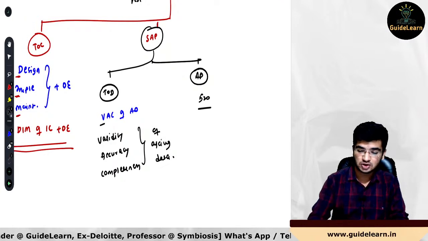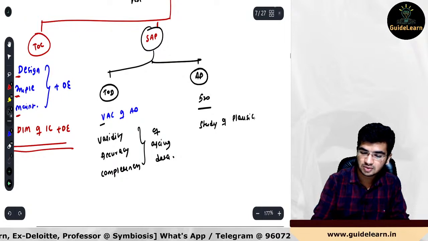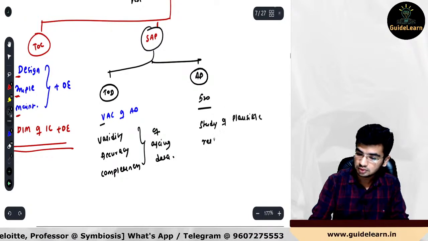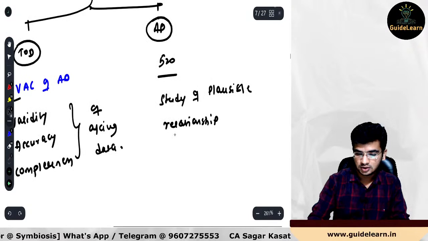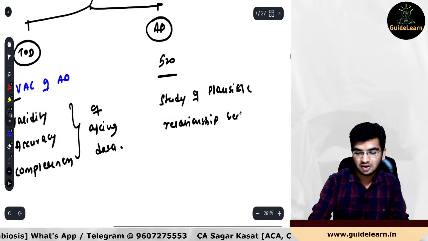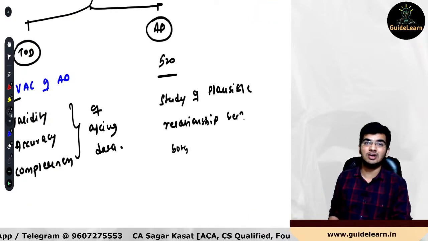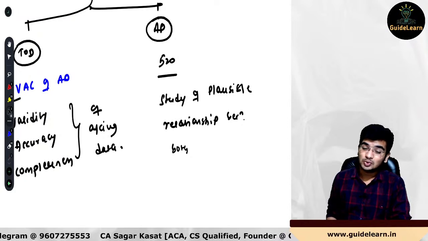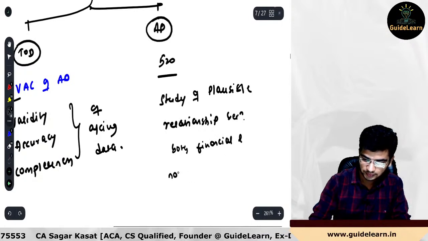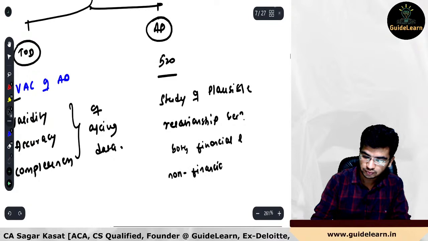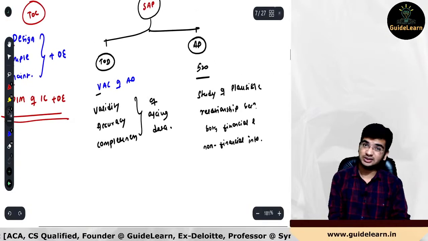Study of plausible relationship between what? Study of plausible relationship. I am deliberately writing it down. Don't look at my handwriting. Study of plausible relationship between both financial and non-financial information. There is one question in MCQ or correct or incorrect in one of the RTP, MTP somewhere about this particular thing. Both the financial and non-financial information. Okay, not only financial, not only non-financial, both the financial, non-financial.